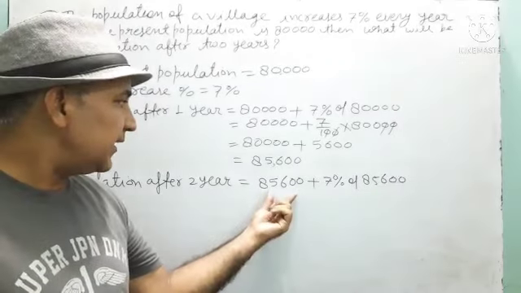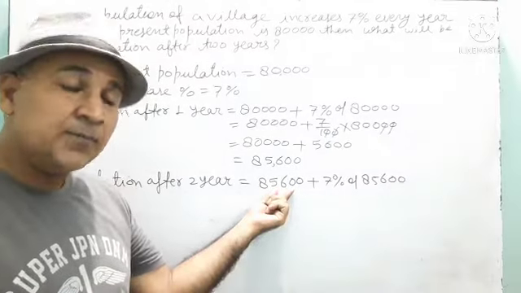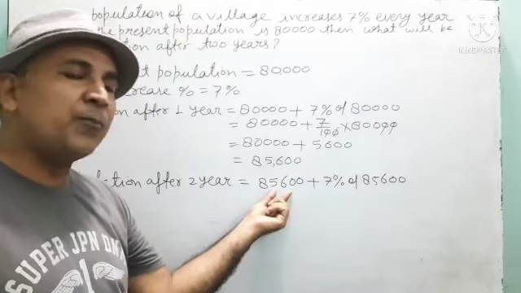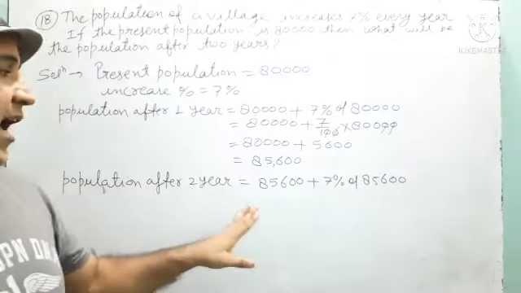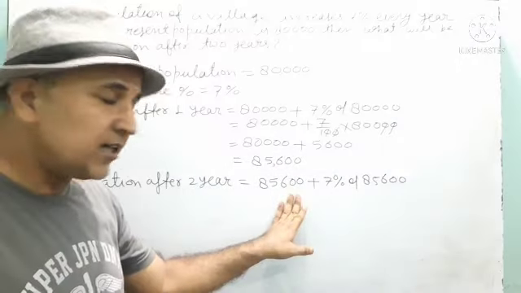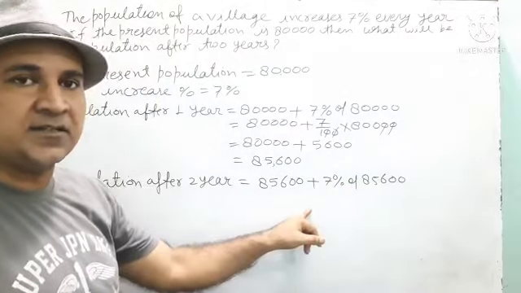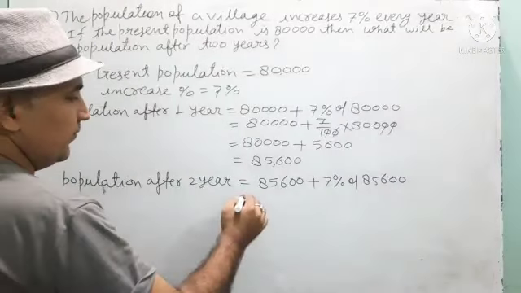So, after 1 year, when the population has become 85,600, then in the next year, 7% of this population will increase. This point you have to understand. After 1 year, the population has become 85,600, then the 7% of this new value will increase. Understood? Now solve and that will be your answer.